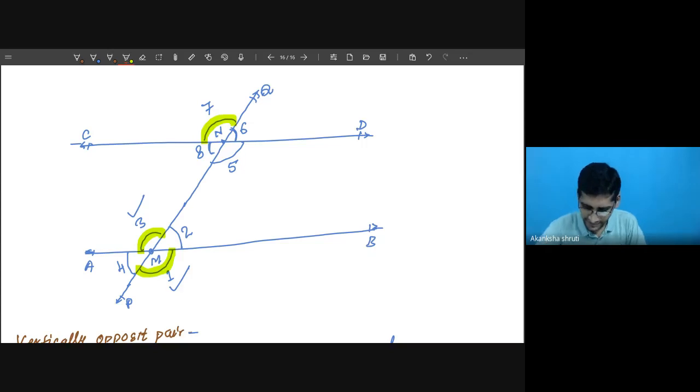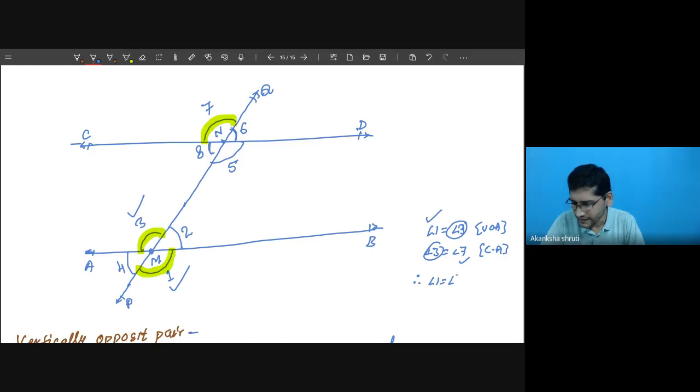In this case, we have understood that angle 1 is equal to angle 3. Why? Vertically opposite angles, students. And angle 3 was equal to angle 7. Why? Corresponding angles, students. From these two things, we can conclude that these two are equal. It means angle 1 will also be equal to angle 7. Therefore, angle 1 is equal to angle 7.